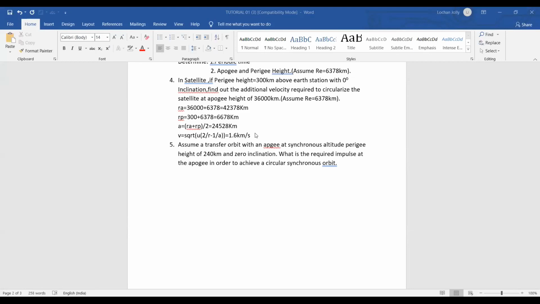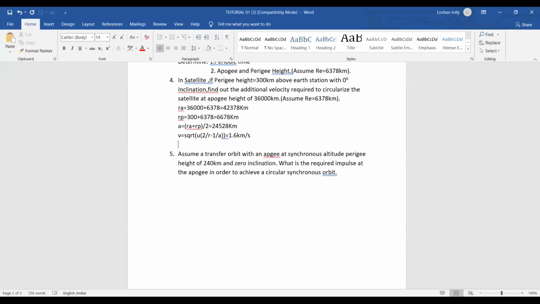Yes. Now this orbit is an ellipse. Now it has to be converted into a circle. When it is being converted into a circle, what are a and r? They both become the same. Correct? In a circle, a and r become the same.